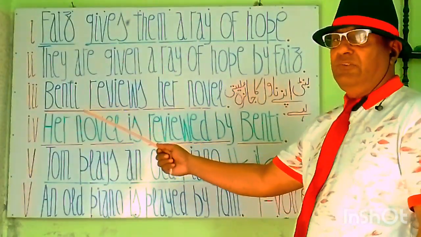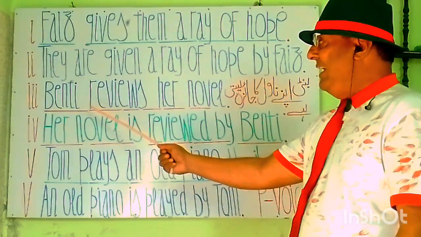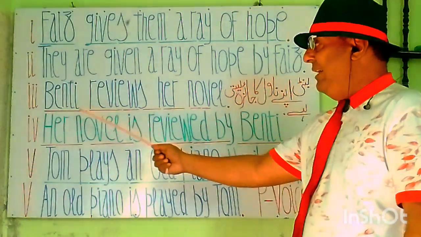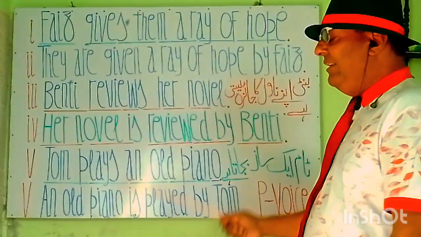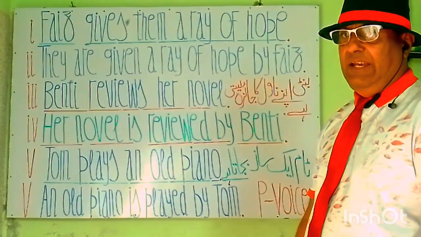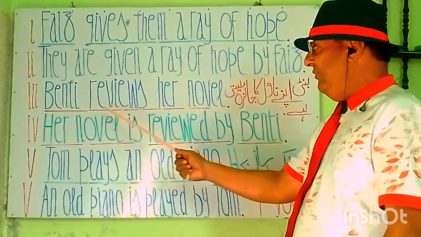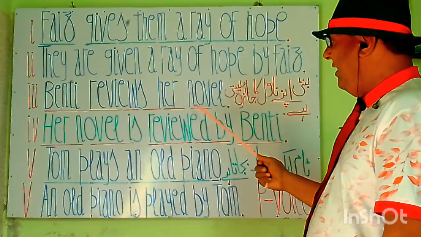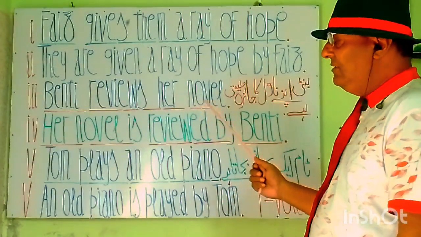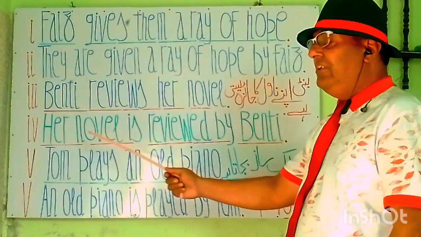Here, my students, the new sentence is Benty reviews her novel. Benty अपने नावल का जायजा लेती है। In this phrase, my students, you see that Benty is a subject, review is a verb form, and her novel is an object. So let's see how it's going to change to passive.